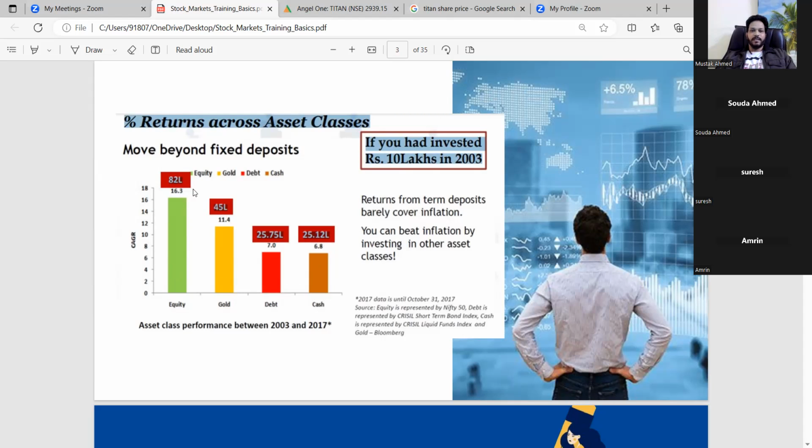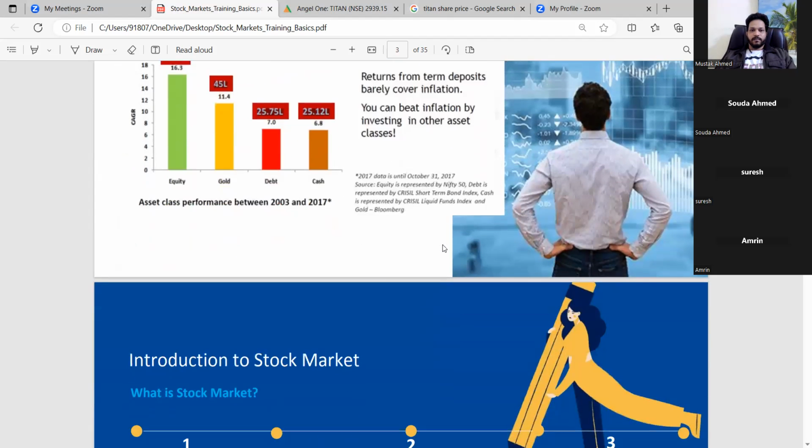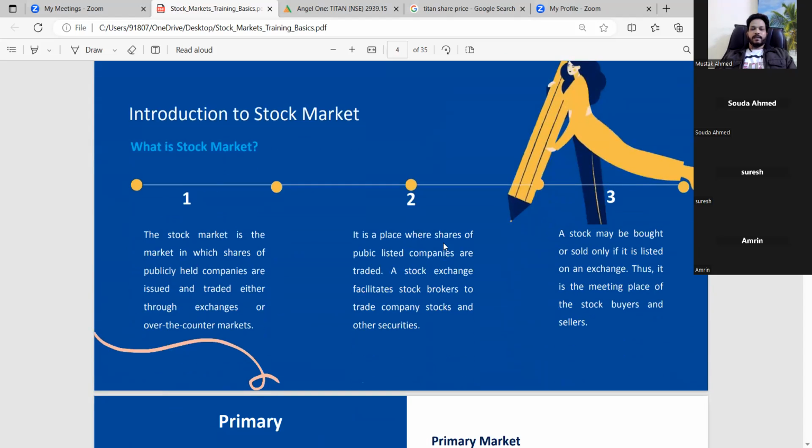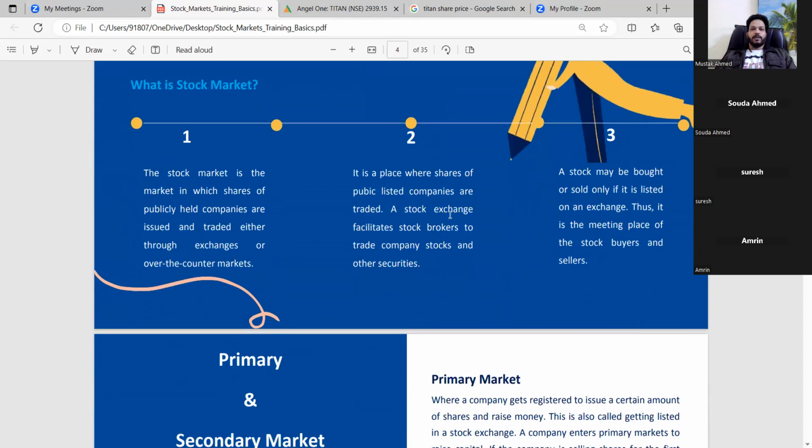You can see it is more than double here, more than 4 times, and here it is more than 4 times. So it is very important to select the correct stock. How we can take the correct stocks, that is very important. Okay. So next, I am going to tell you what the stock market is.